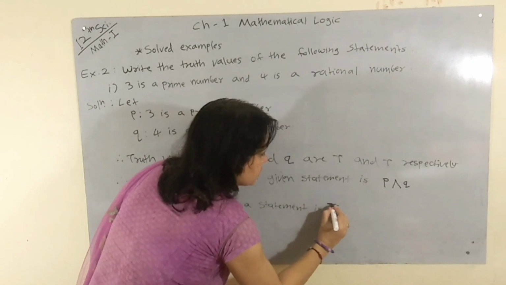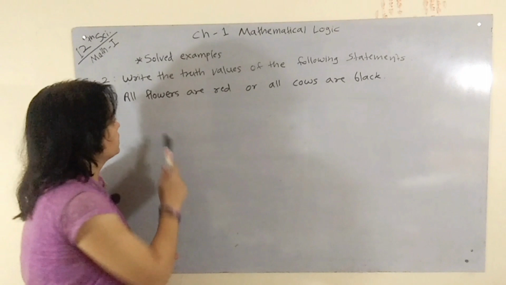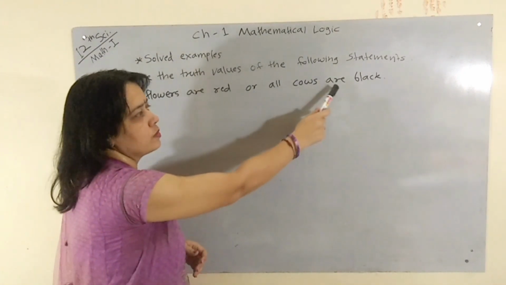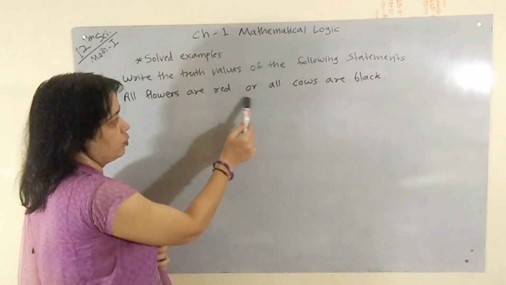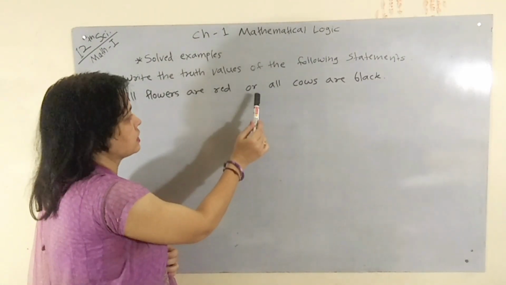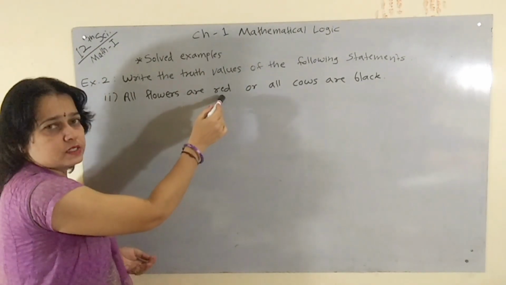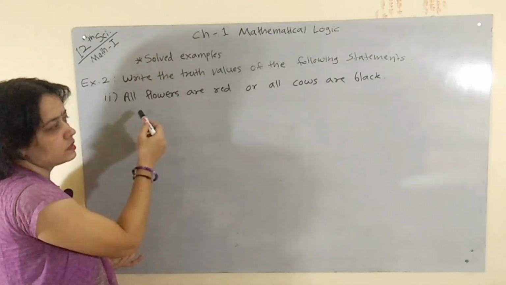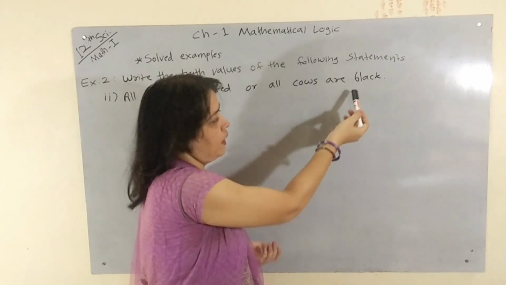The truth value of a statement is true. Next example is, all flowers are red or all cows are black. Here two statements are connected by the connective or disjunction. And here we know that this statement is wrong, that is false. All flowers are red means it is false, and it is also false, all cows are black.